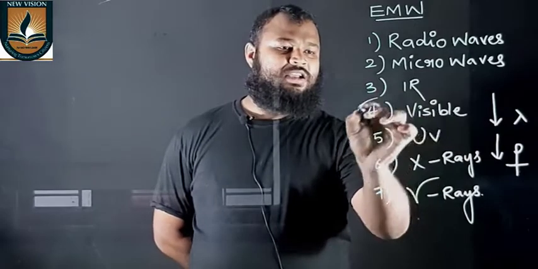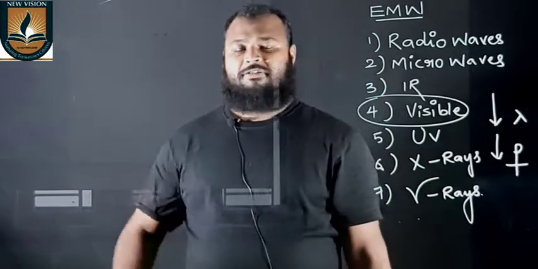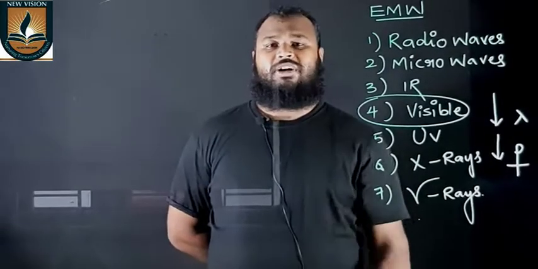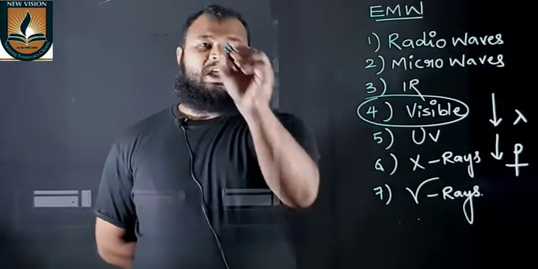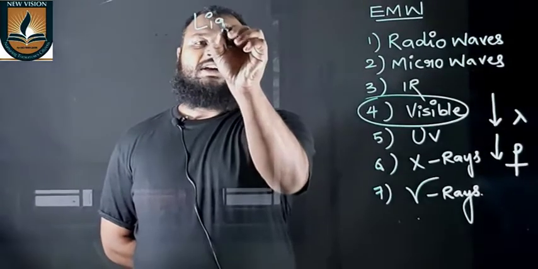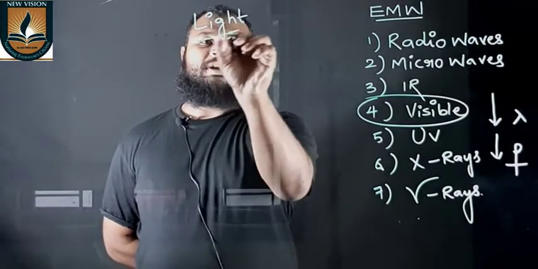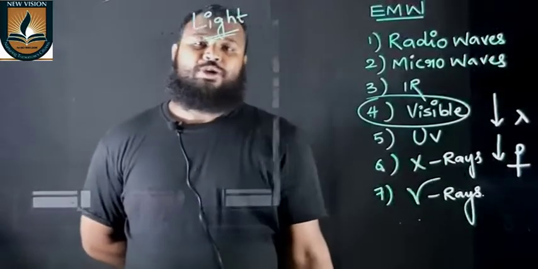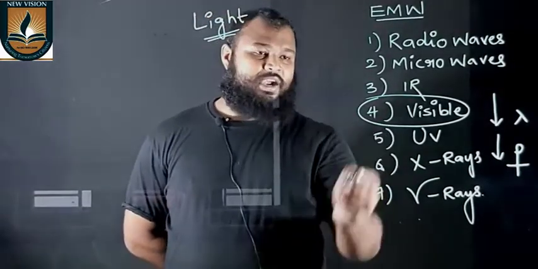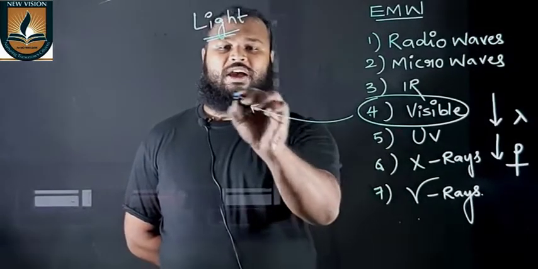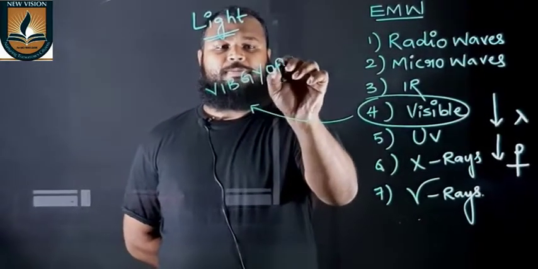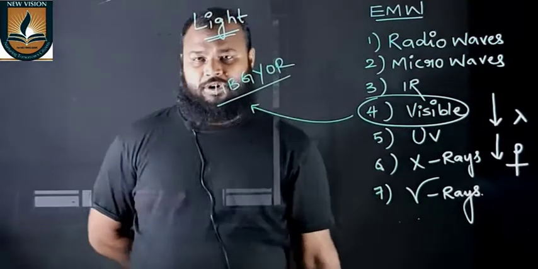Out of that, the part which is visible to the human eye is called the visible spectrum, also called light. So light can be defined as a part of the electromagnetic spectrum which causes the sensation of vision to the human eye. In this we have the spectrum called the visible spectrum, and that is simply VIBGYOR.